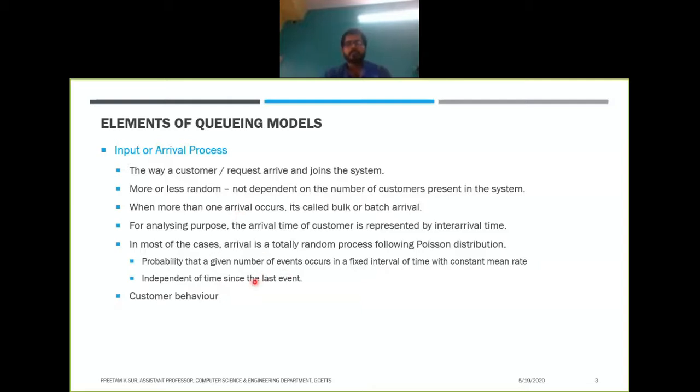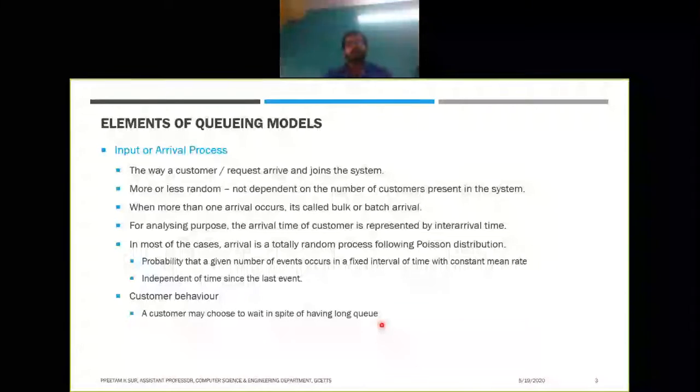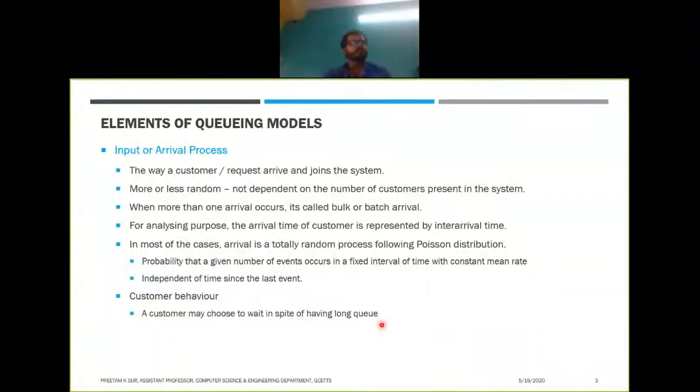In queuing theory, the input process also largely depends on customer behavior, but we'll just know what the behaviors are. We will not model these behaviors, as that is not in our part. A customer may choose to wait in spite of having a long queue. Suppose the service is very essential, and there is only a single server, or maybe there are multiple servers, but in all of them there is a long queue, like a critical service, like water.